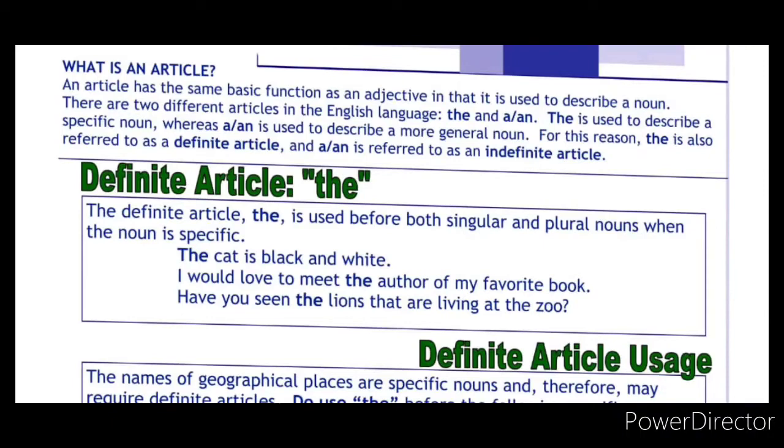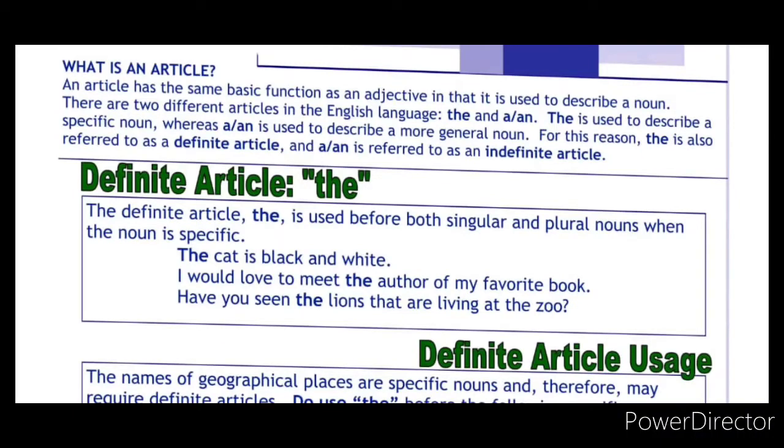Look at the next example. I would love to meet the author of my favorite book. So we are mentioning the particular author and the particular book.